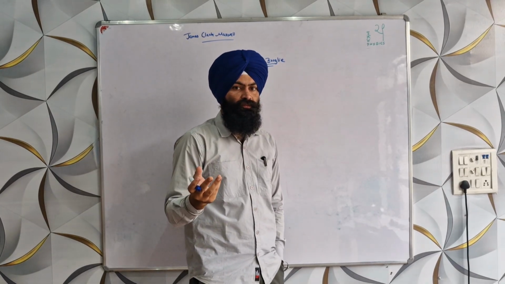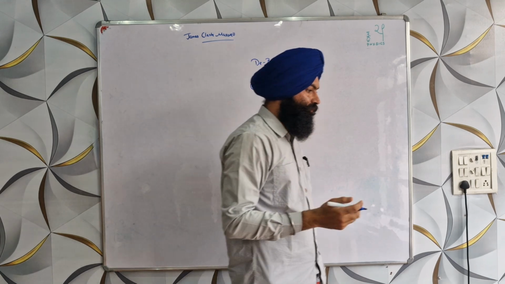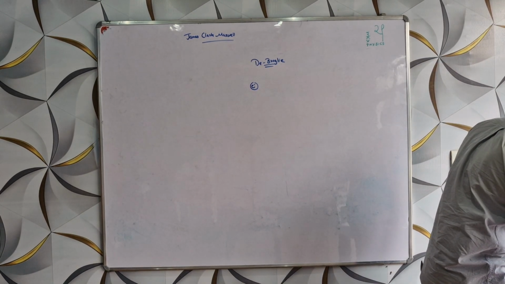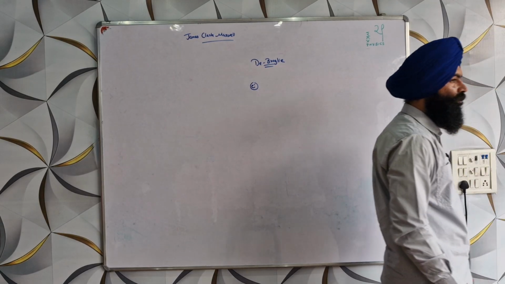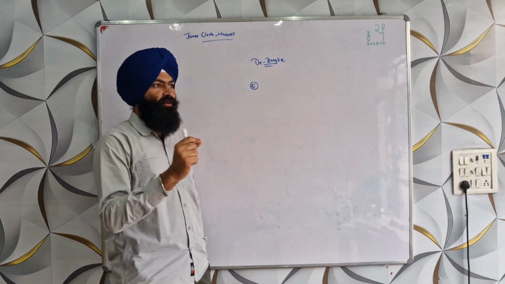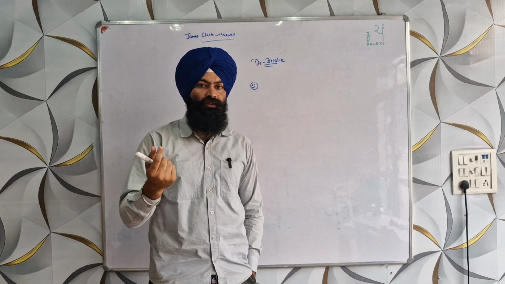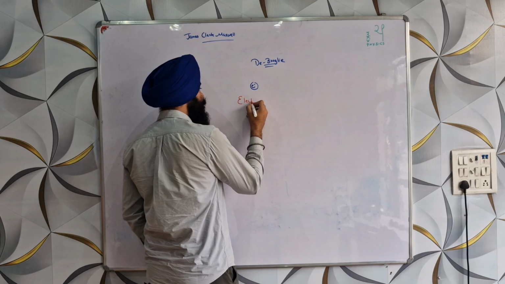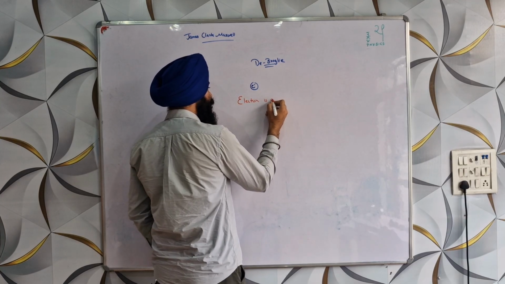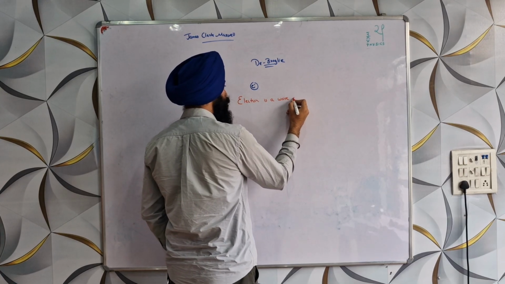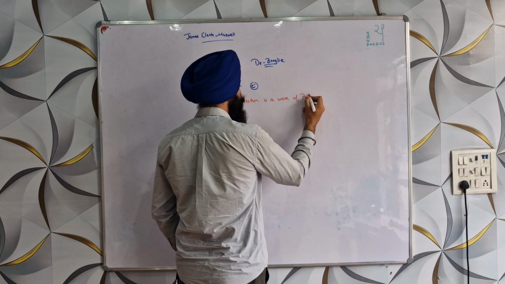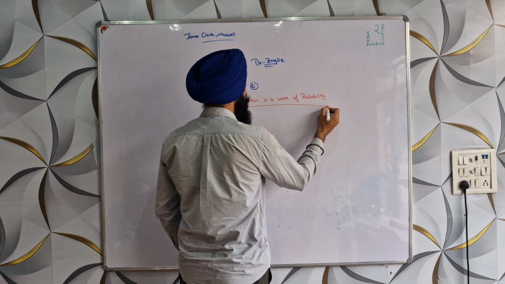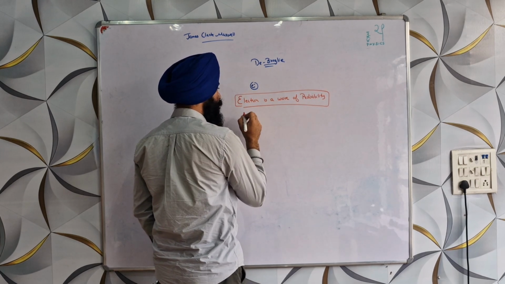No, absolutely no. So an electron is a wave of what? So the answer is an electron is a wave of probability. So electron is a wave of probability.